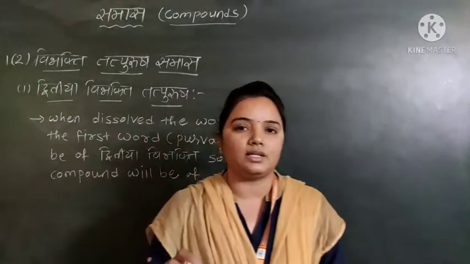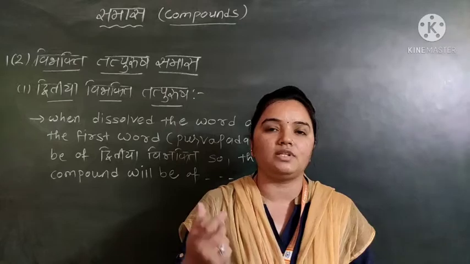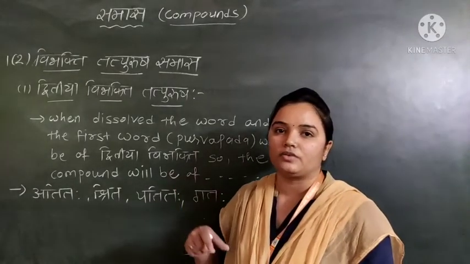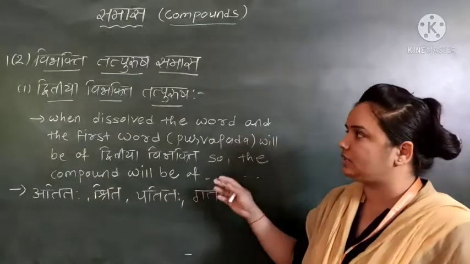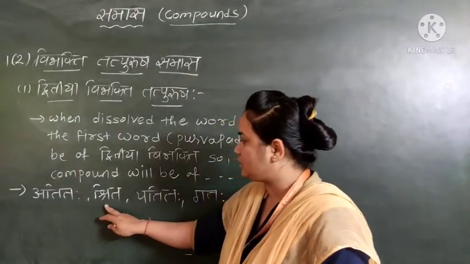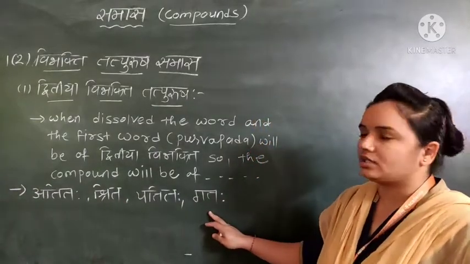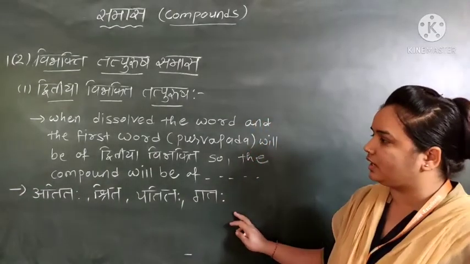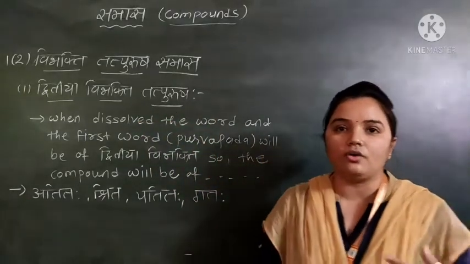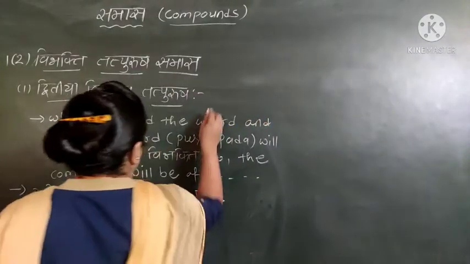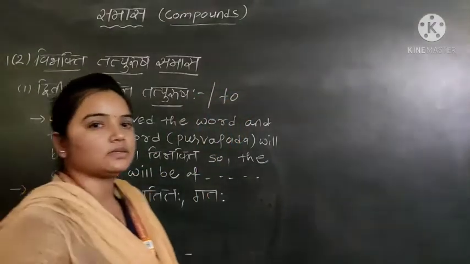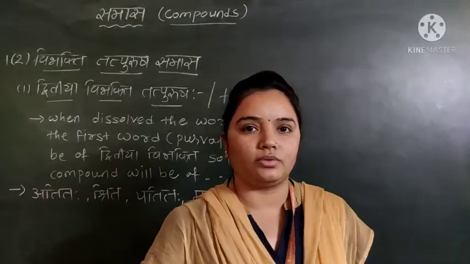Now there are some words, for example, that we will see. When words like these come, we can identify this as the Dvitiya Vibhakti Tatpurush Samas: Atitah, Shritah, Patitah, Gatah. So we can call it Dvitiya Vibhakti Tatpurush Samas. How will it be used in English? We can say it in English as for two. Okay, so this is called the Dvitiya Vibhakti Tatpurush.